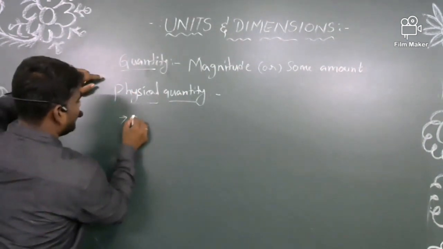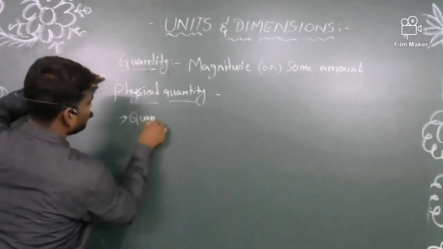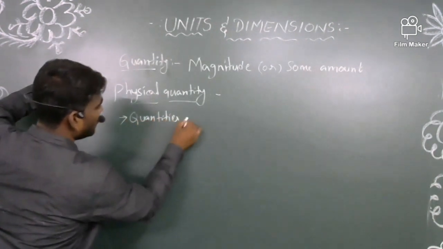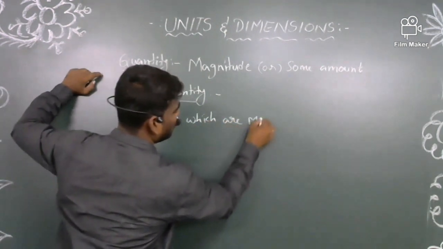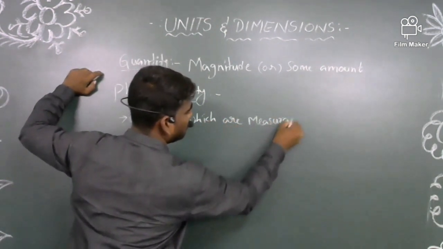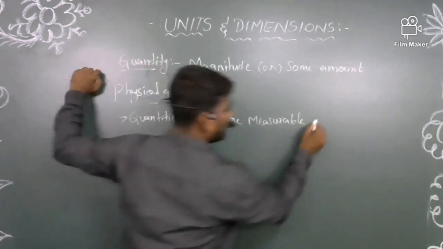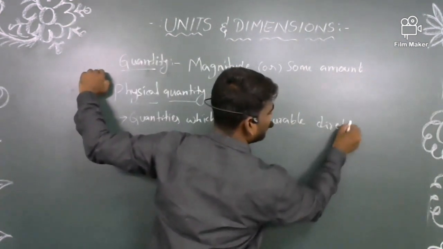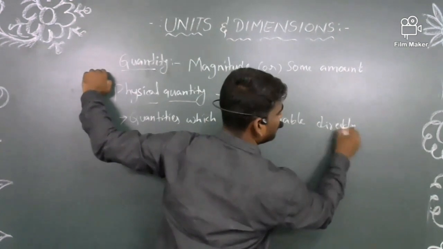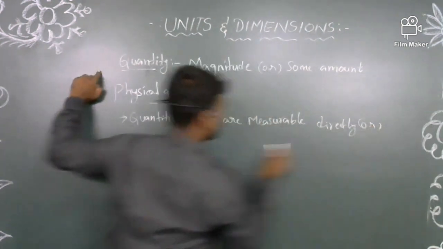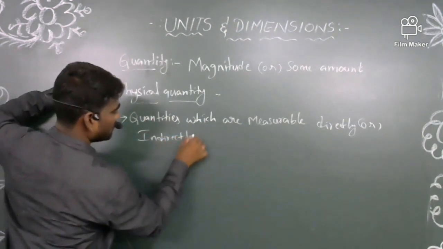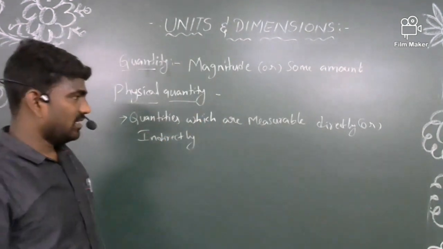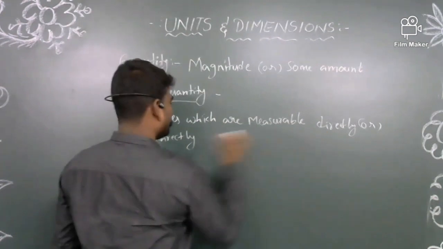So simply we can say that physical quantities are quantities which are measurable directly or indirectly. Directly or indirectly. What is meant by directly or indirectly?